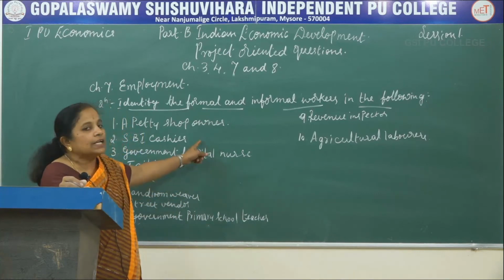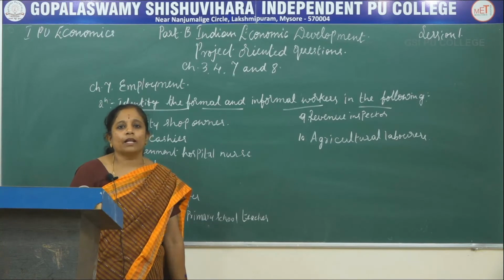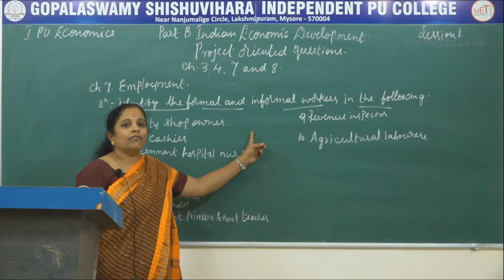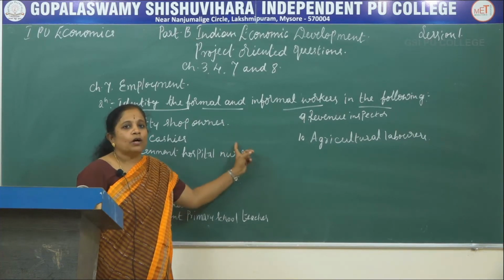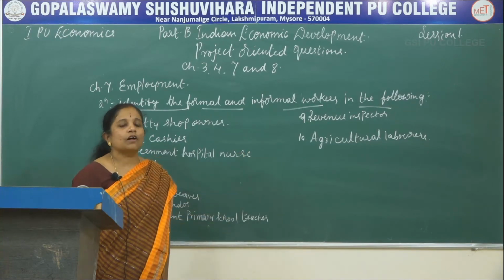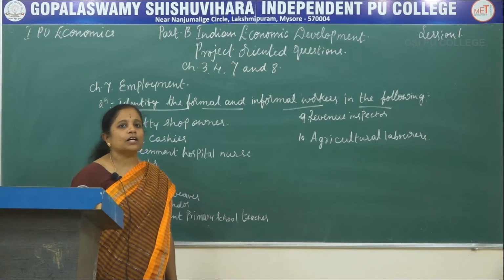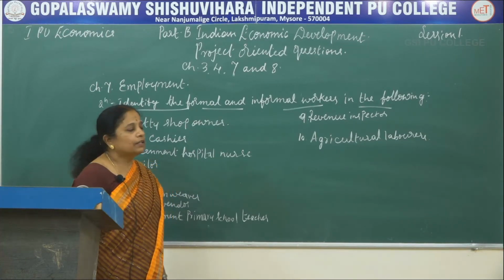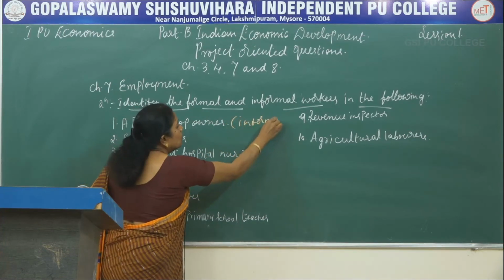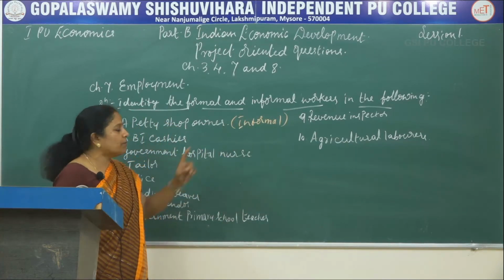So now let us segregate these jobs or professions into formal or informal. The first one is a petty shop owner. Everywhere in our country we can see a petty shop. The one who owns or runs this petty shop does not have any kind of job guarantee or income guarantee. He is not assured of a guaranteed income. Therefore it is the informal sector. So the petty shop owner belongs to the informal sector.